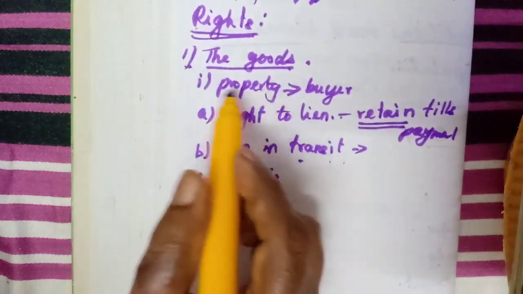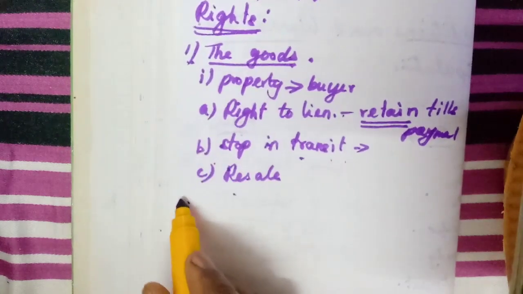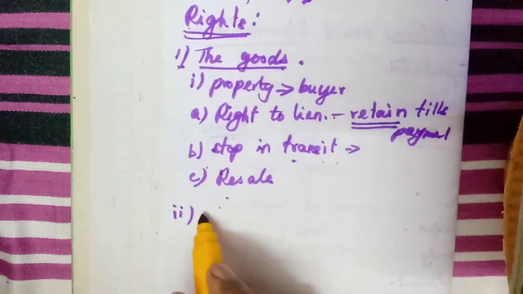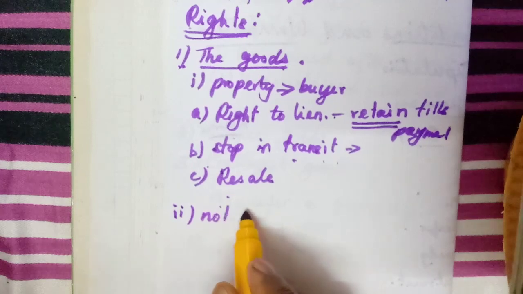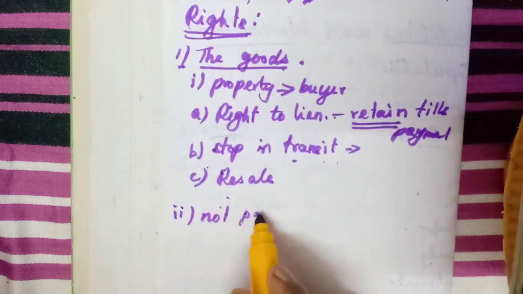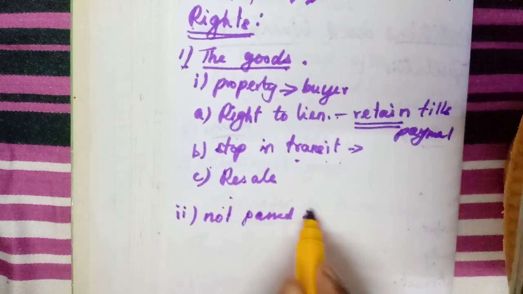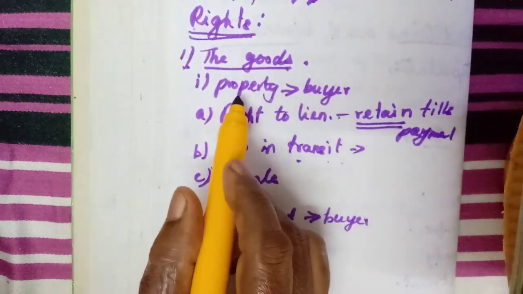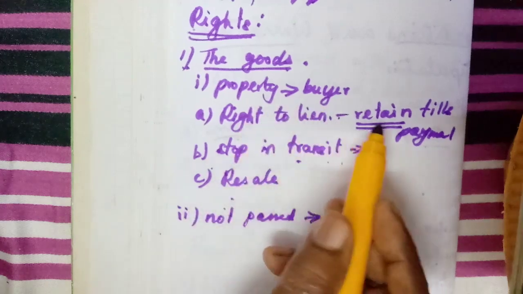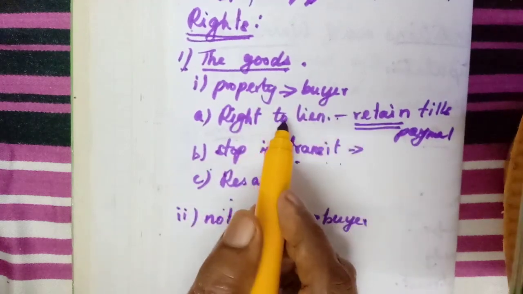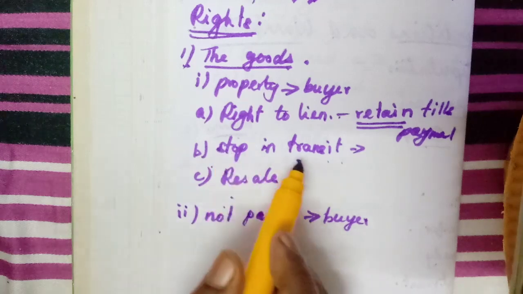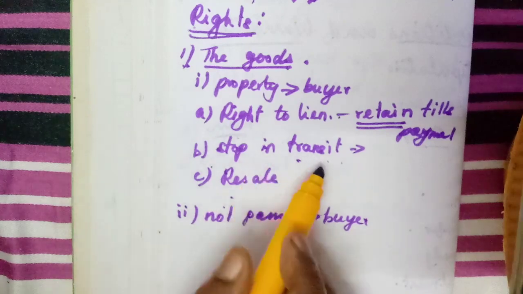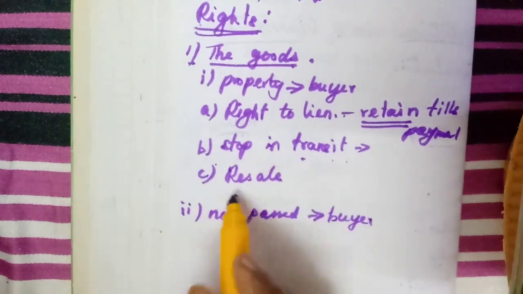Then the second condition, where the property or the title of goods is not passed on to the buyer. In the first one, the goods have already been delivered. They can retain the goods, take back the goods, or if they are in transit, they can stop the transit and again retain the goods.